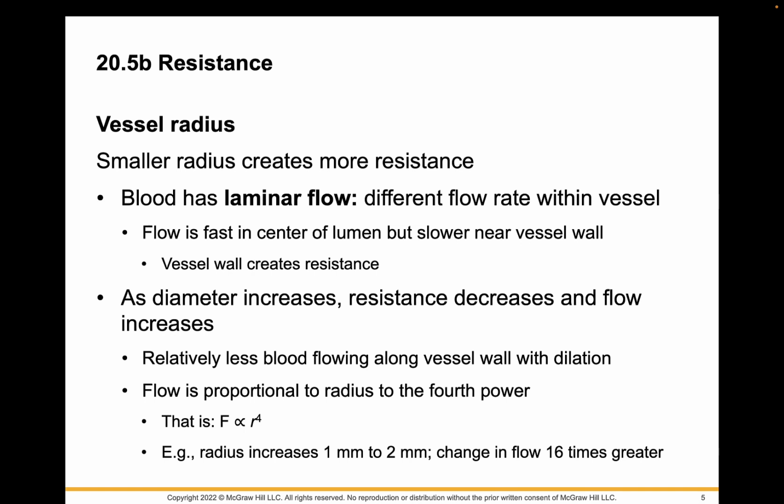So that's really important. Of the 3 factors that we've discussed, viscosity of blood, length of vessel, and vessel radius, vessel radius is the most important. And if we think about vasoconstriction and vasodilation, this is a way of actually controlling resistance through vasomotion.